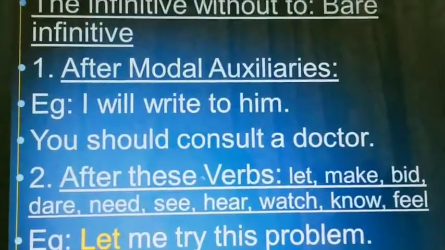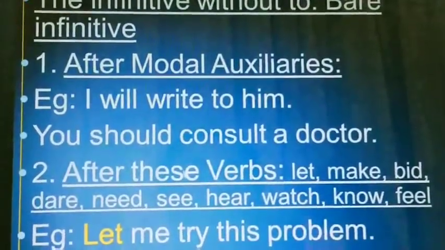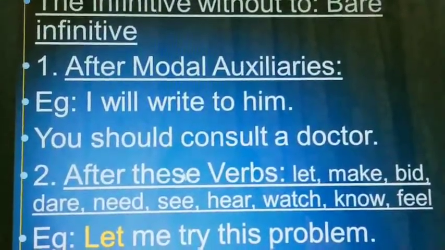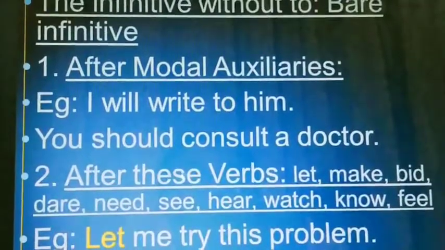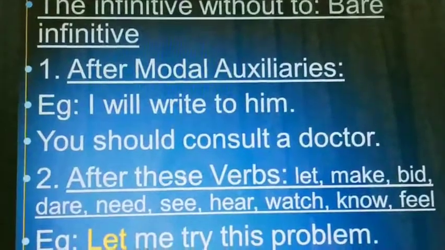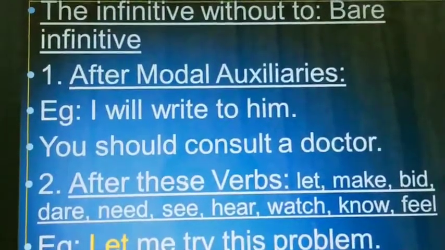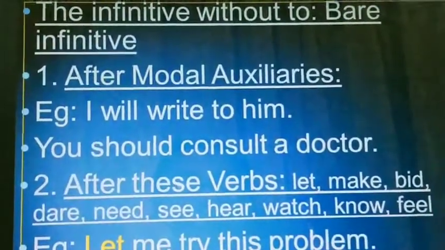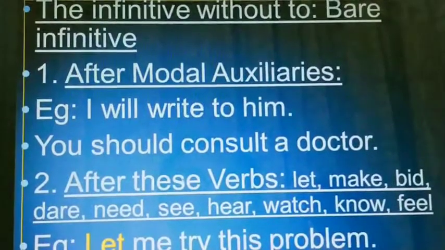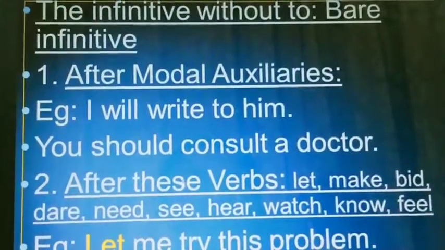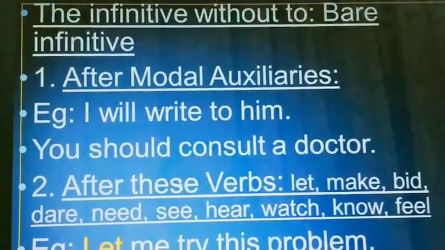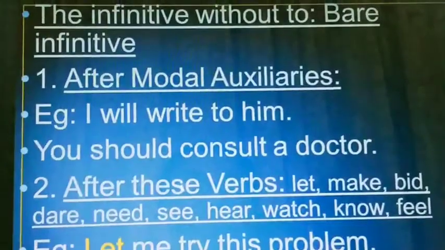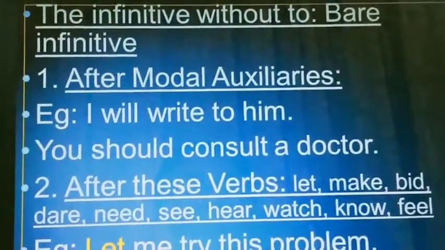First one is after modal auxiliaries. We have learned in the last chapter which are modal auxiliaries. Be, have and do are not modal auxiliaries, but the rest are known as modal auxiliaries. So here we are getting two examples. I will write to him. You should consult a doctor. Here, will and should are modal auxiliaries. After that, we have used the infinitive, that means bare infinitive.